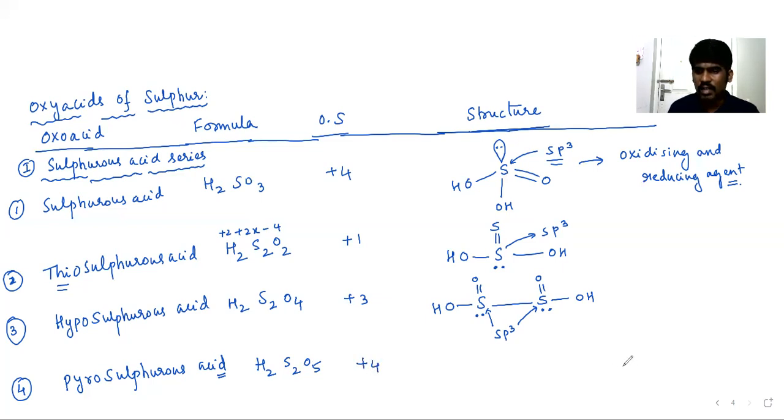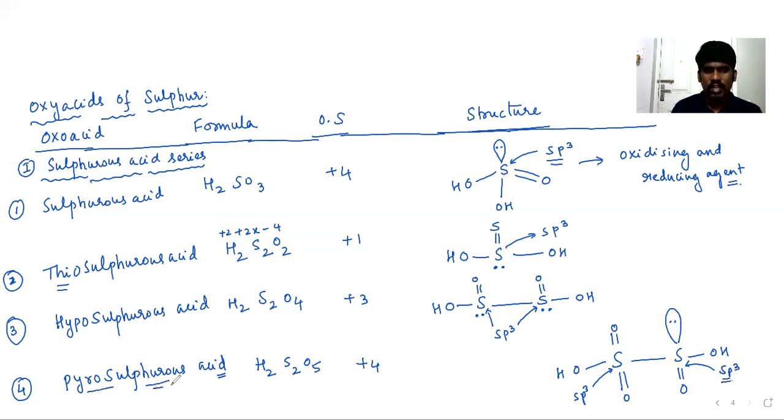And then the structure, I'm writing it here: S and S, with 5 oxygens. Double bond O, OH, double bond O, OH, double bond O, and a lone pair. 4 sigma, sp3; 3 sigma, 1 lone pair, sp3. This is said to be pyrosulfurous acid. All these belong to one series only, the sulfurous acid series. Please copy it, and then we'll discuss.